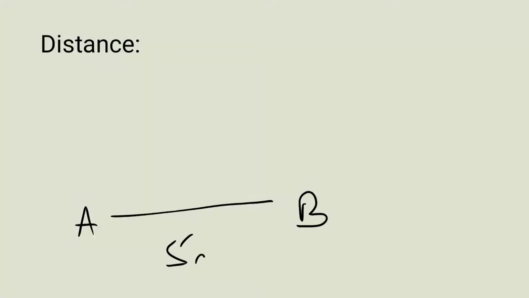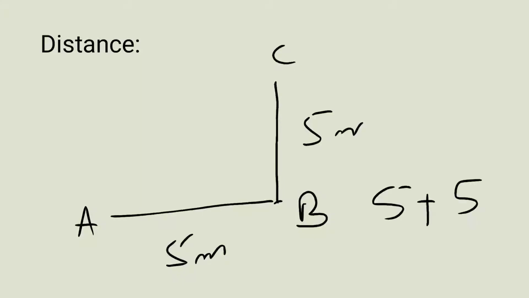Now, what is distance? Suppose a body moves from position A to position B, that is 5 meter, and then from position B to position C, that is another 5 meter. So the total distance travelled by the body will be 5 plus 5 equals 10 meter.